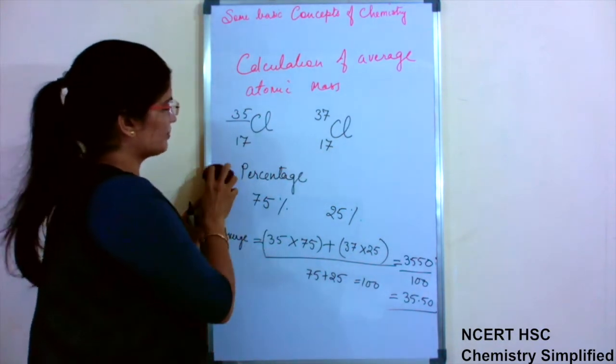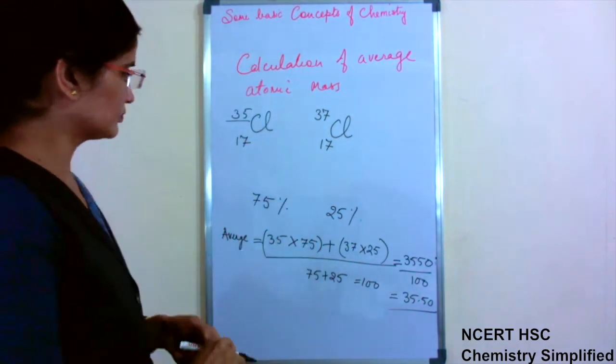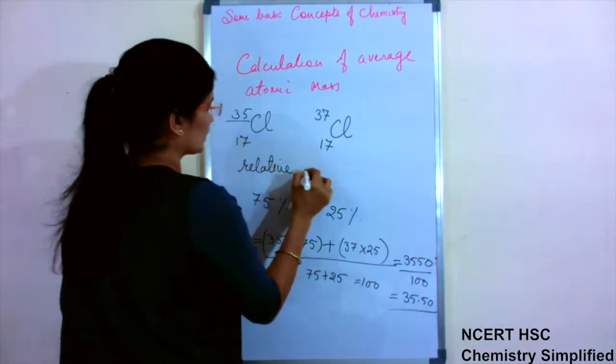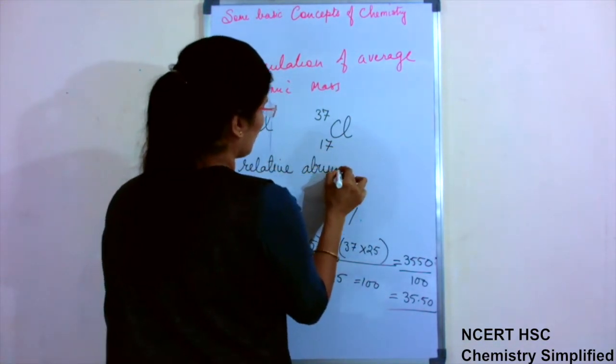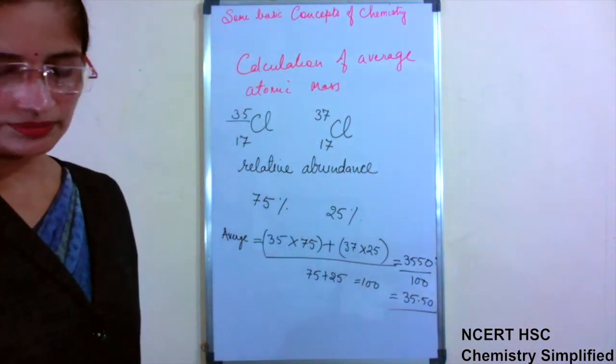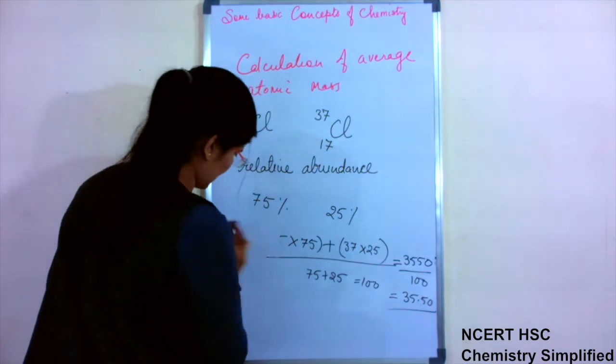The third thing which can be given is relative abundance. Okay. Now relative abundance.